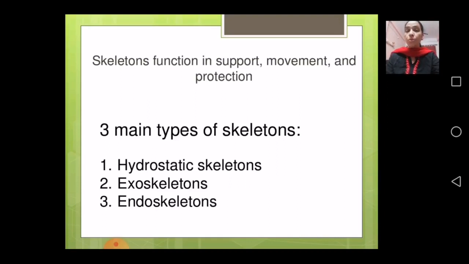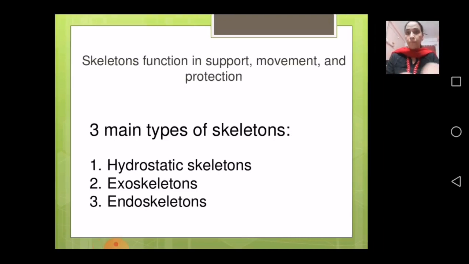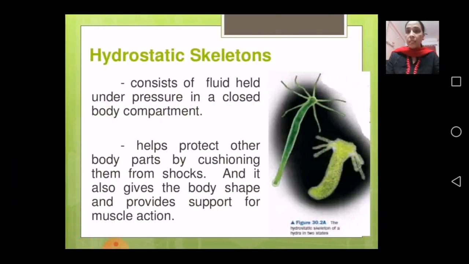As I told you, different parts of a skeleton of our body are all important. So, hydrostatic skeleton consists of fluid held under pressure in a closed body compartment.